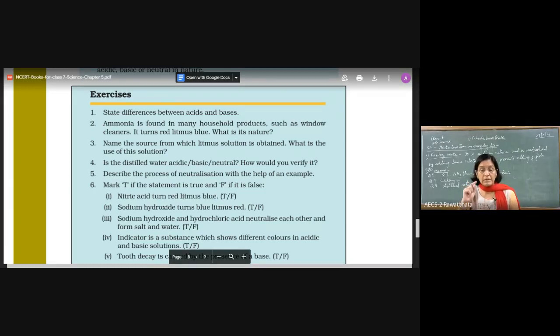We can neither drink distilled water nor seawater. Seawater contains a much larger amount of dissolved salts, about 35 grams per liter. So that also we cannot drink, and distilled water also not, because distilled water doesn't contain any dissolved salts in it. Tap water, the water that we drink, contains some amount of salts dissolved in it.